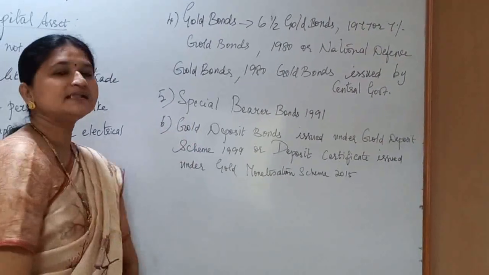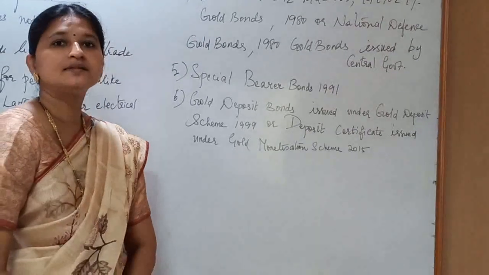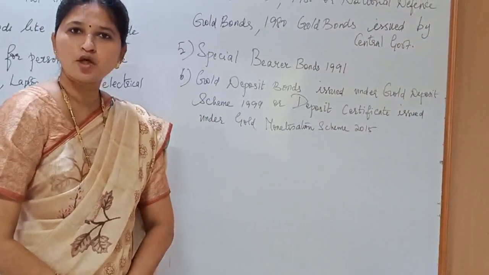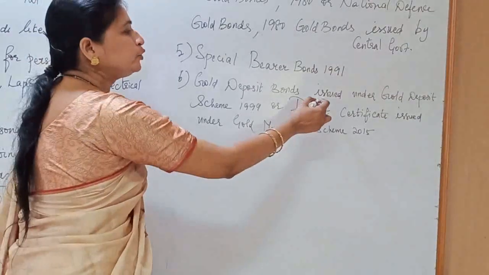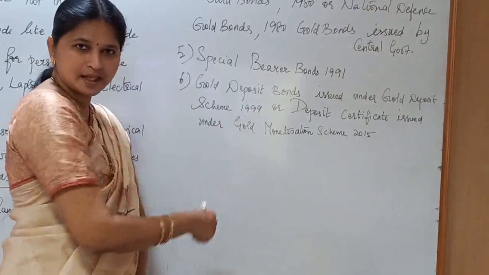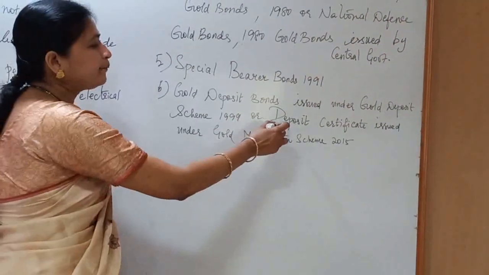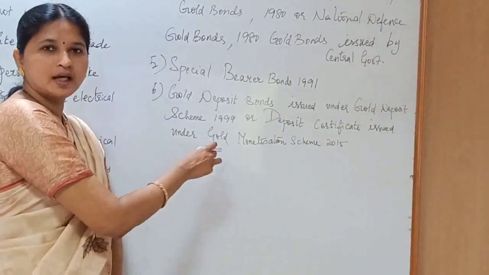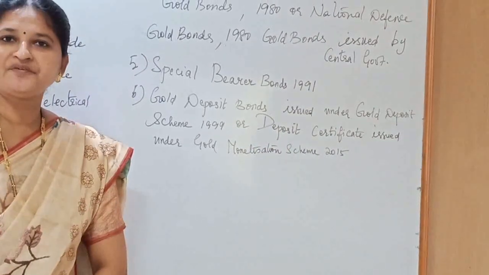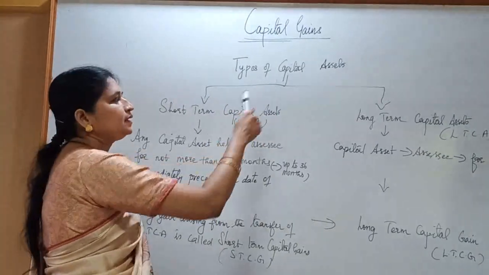The next one is special ballot bonds 1991. And the last one is gold deposit bonds issued under the Gold Deposit Scheme 1999 or deposit certificate issued under the Monetization Scheme of 2015.